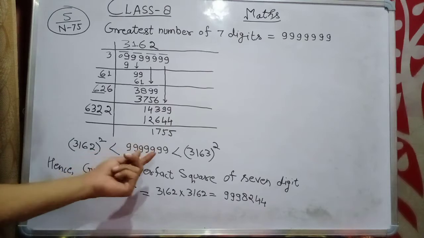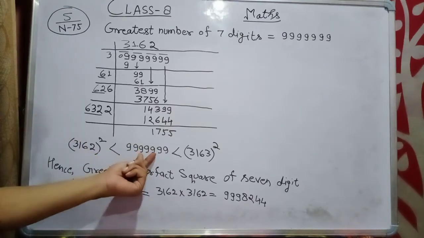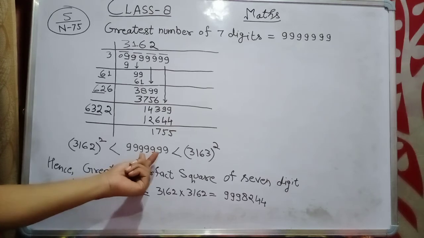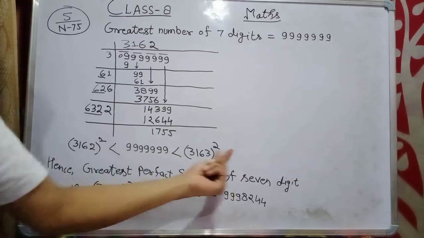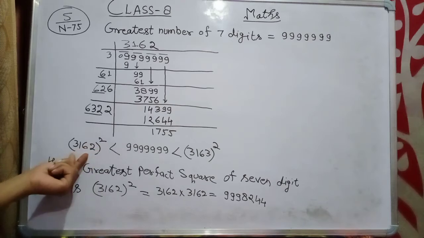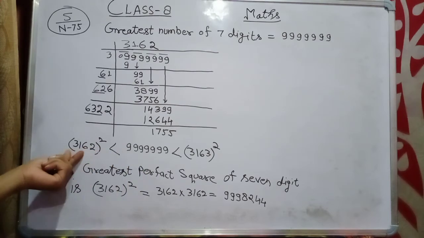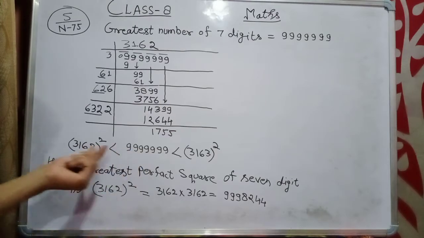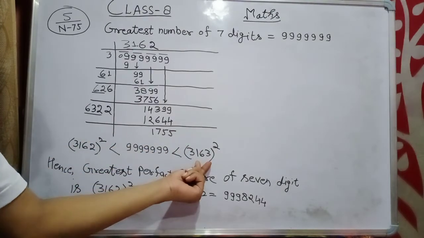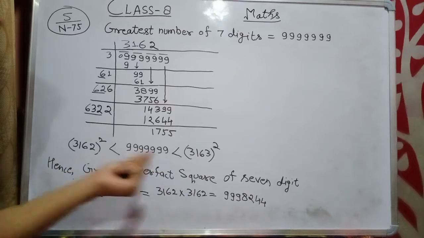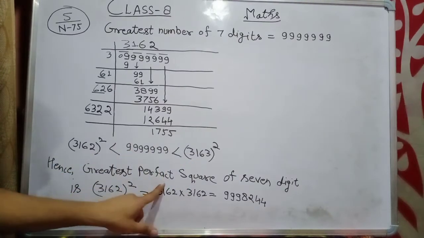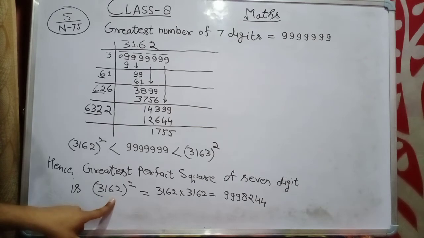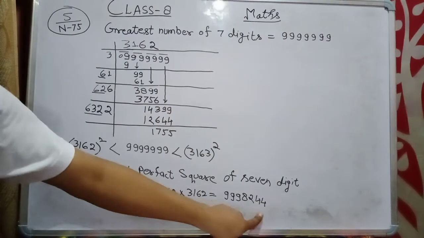If we add 1 to the greatest number of 7 digits, it will become an 8 digit number, but they are asking for a 7 digit number. So we can't go further. We have to come back. This one is a perfect square before this, and after this one is the next perfect square. This number lies in between these two. So the greatest perfect square of 7 digits is this one, and find the value of this one. This is the answer.